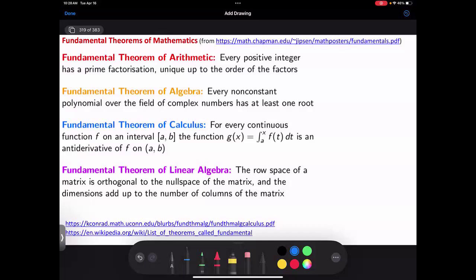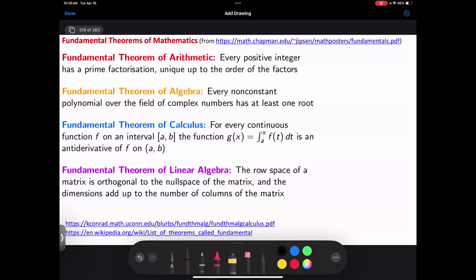Fundamental theorem of algebra: every non-constant polynomial over the field of complex numbers has at least one root. Well, that's not the same as it factors completely. Or is it the same? Is it enough to just have one complex root? Is that the same as it factors completely over the complex numbers? Yeah, it's the lather, rinse, repeat. As long as I have one root, I pull out that root, then I have a polynomial of degree 1 less. Oh, I still have complex coefficients. I factor. So once you have one root, you have them all.